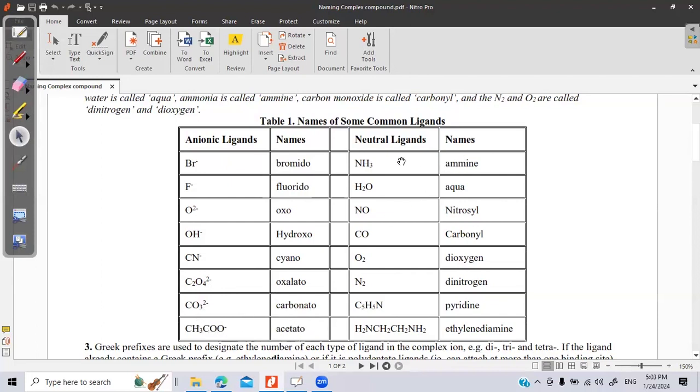Amine, aqua, nitrosyl, carbonyl, dioxygen, dinitrogen, pyridine, and ethylene diamine are neutral ligands. The negative ligands have the charge on them, -1, -2: oxalato -2, carbonato -2.